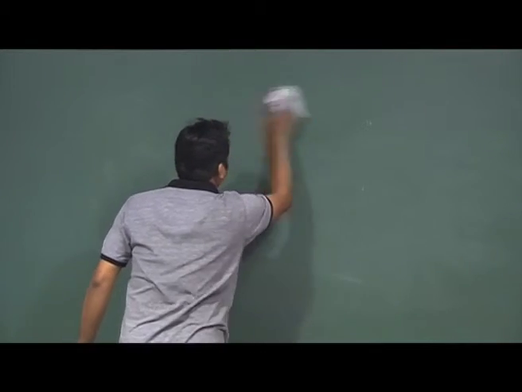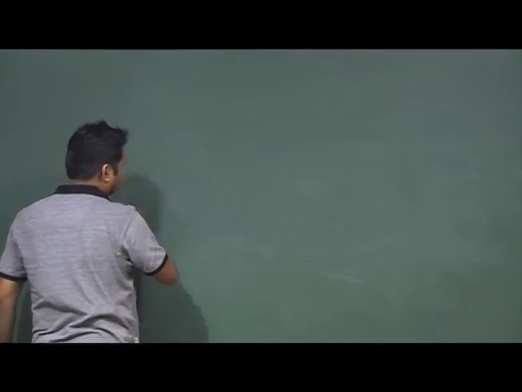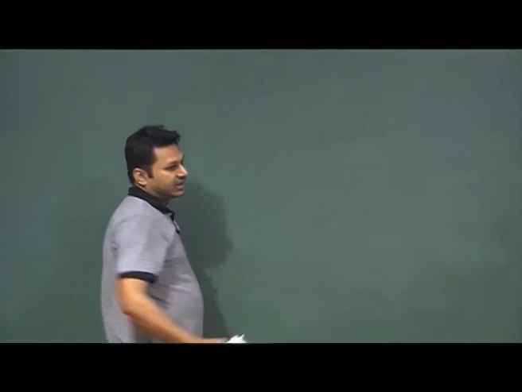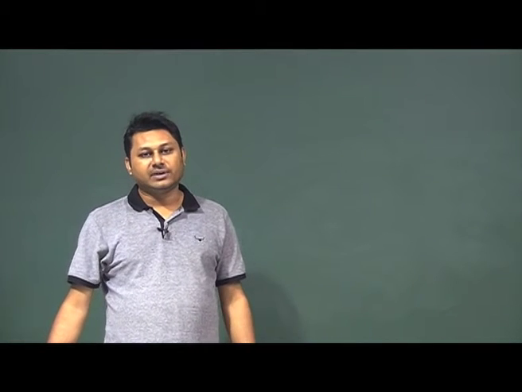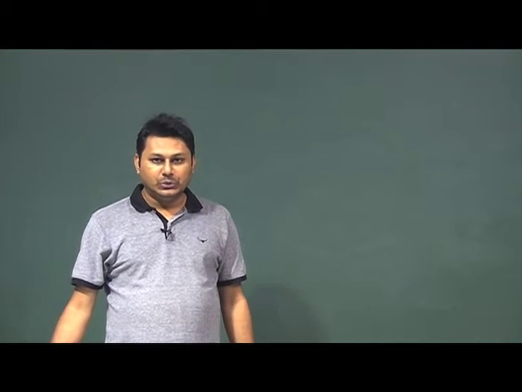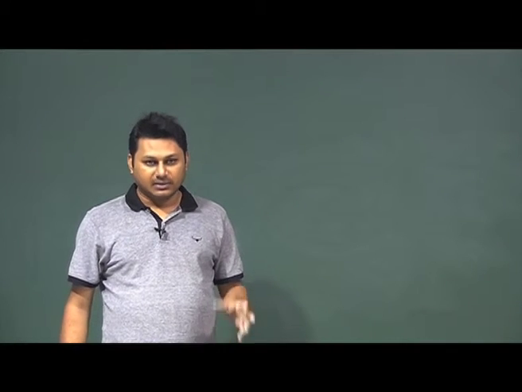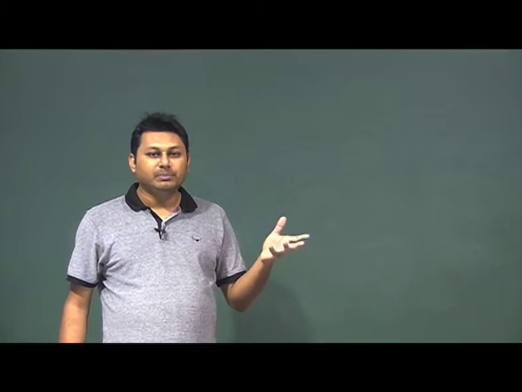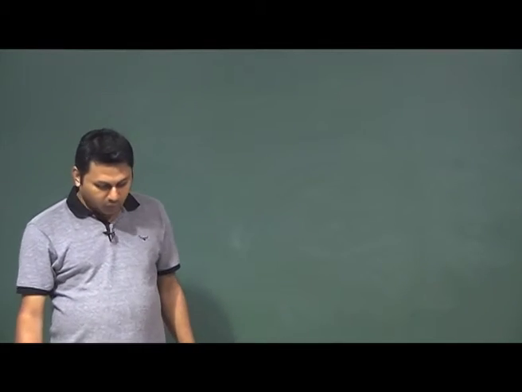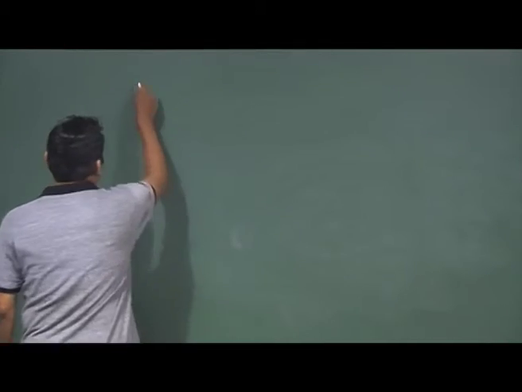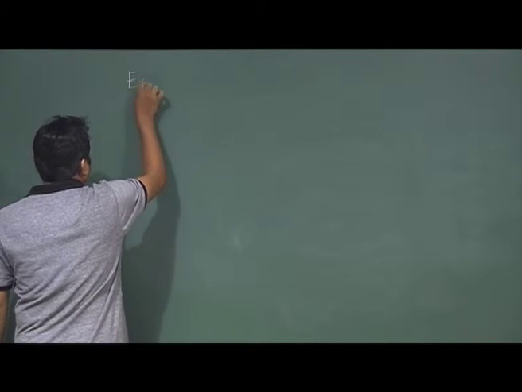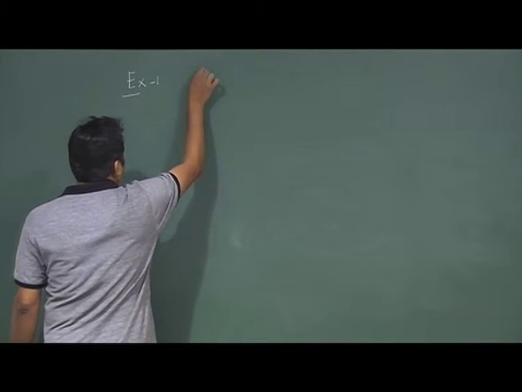Let us now do some straightforward examples and figure out how the different functions behave. Now we are in a position that we know how the analytic function behaves. So, let us start with example 1.